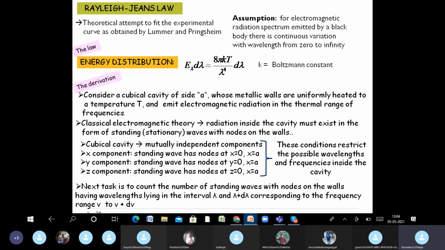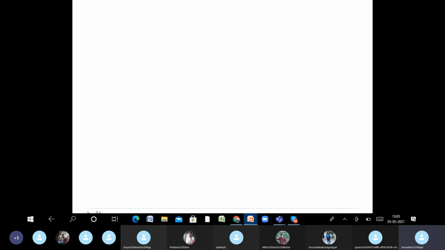How many standing waves can exist if you take a particular interval of wavelength between lambda and lambda plus d lambda? That is what we need to find out.